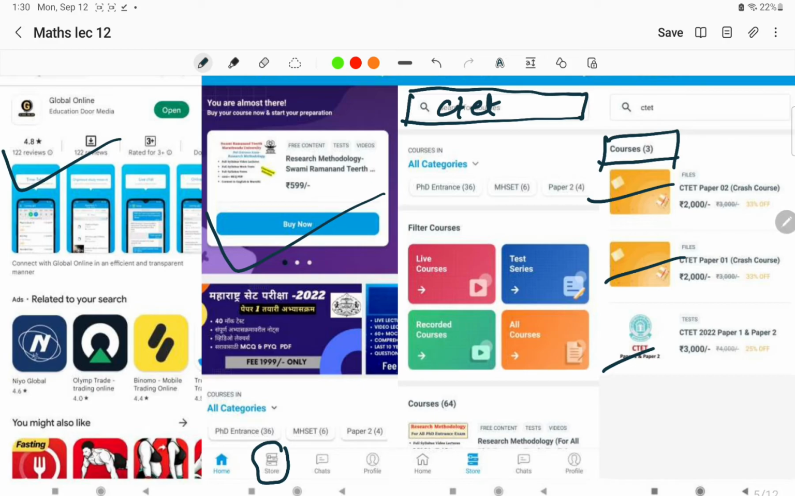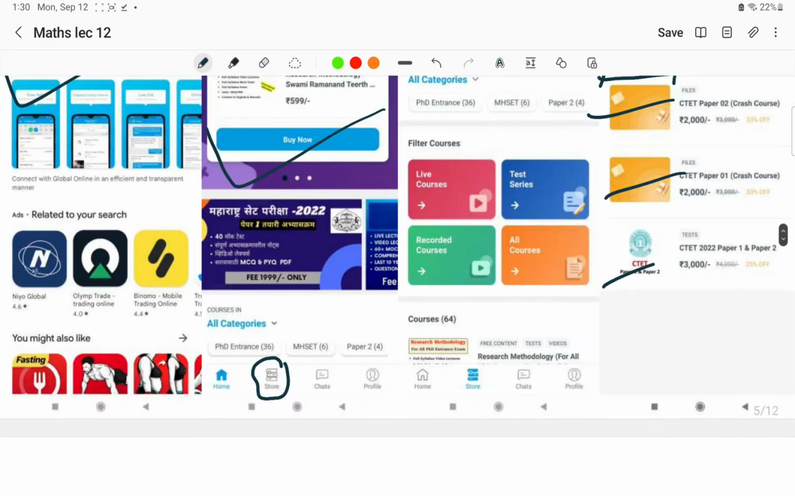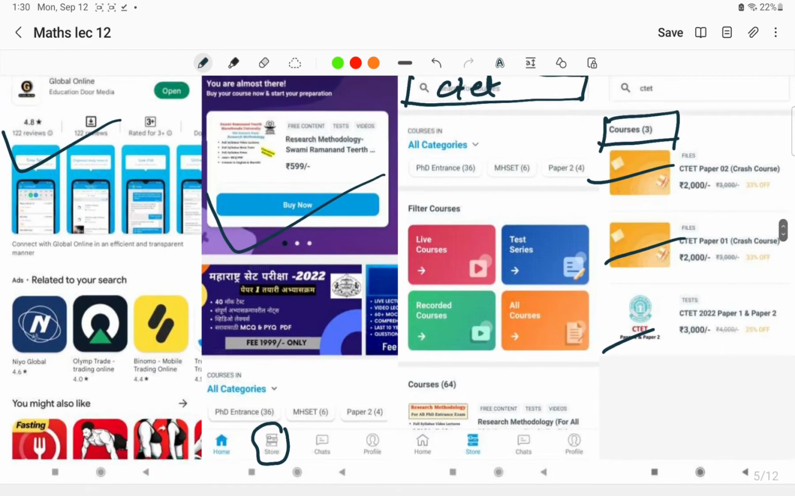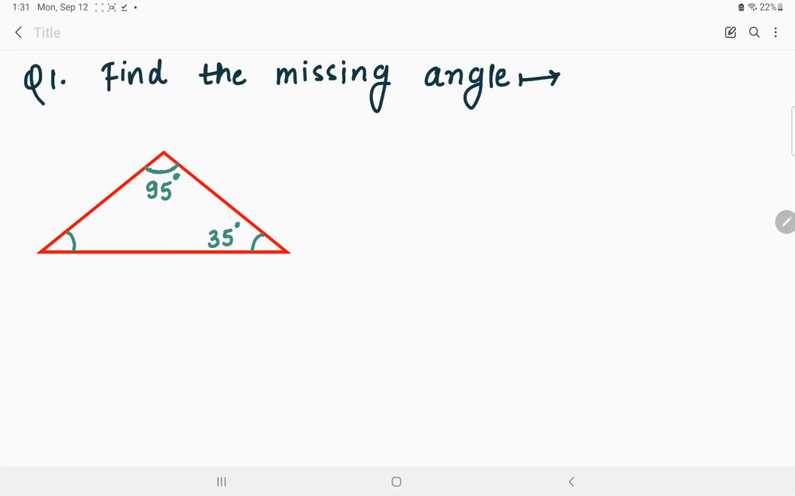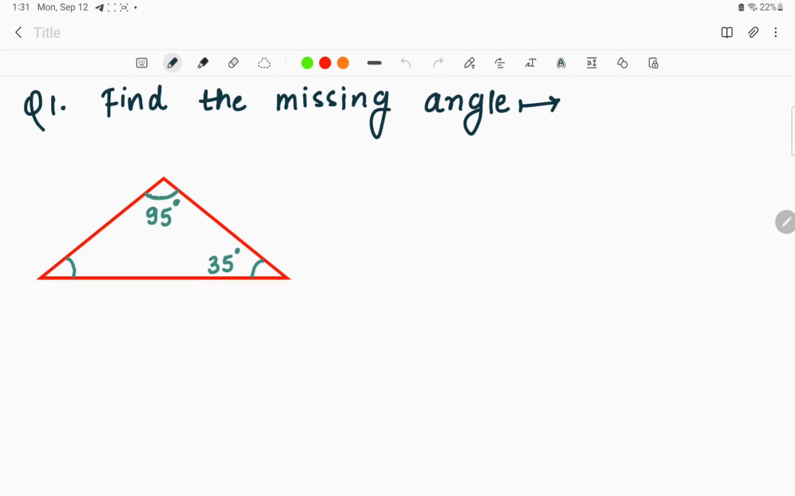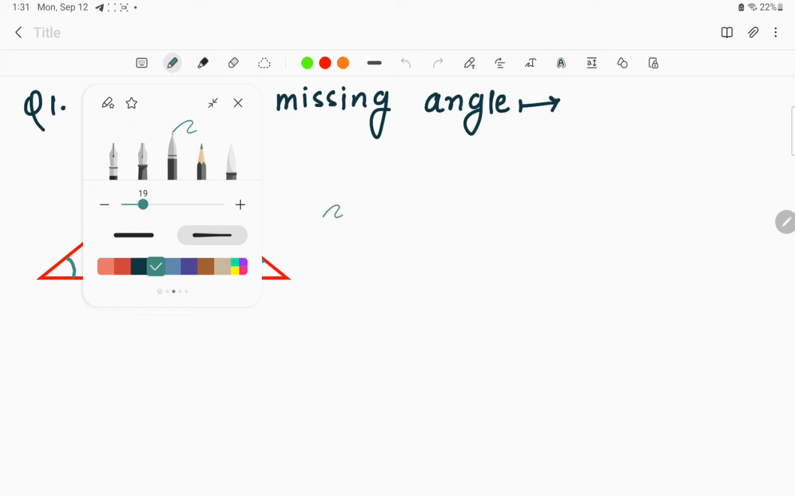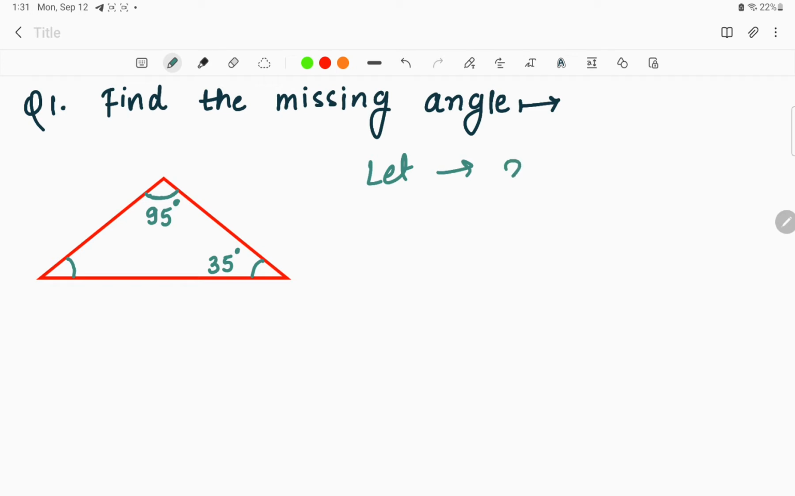Moving on to today's video of geometry part 2, let us discuss some of the PYQs. The very first question: find the missing angle in this given figure. The figure is given here, we have to find the missing angle. In this figure, we have 2 given angles, one is 95 and the other is 35. We have to find the third one. Let us consider the angle to be x. As we know, the sum of the angles of a triangle is 180 degrees.